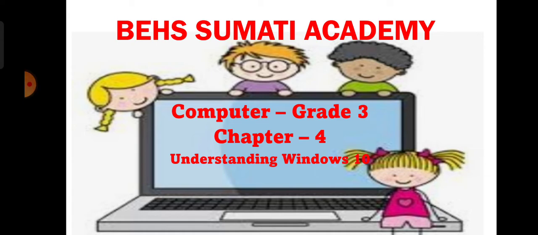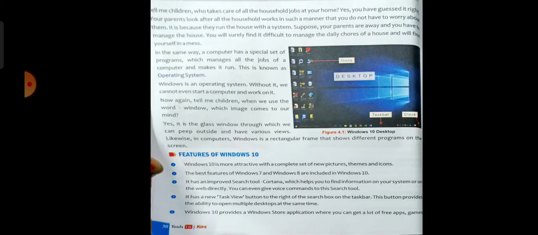Today we will continue chapter 4th, Understanding Windows 10. In the previous class I explained Windows 10, gave you an overview, and explained the operating system and its use. Today I will explain some features of Windows 10 which make it different from other operating systems, and then I will explain the taskbar. So, starting with the features of Windows 10.